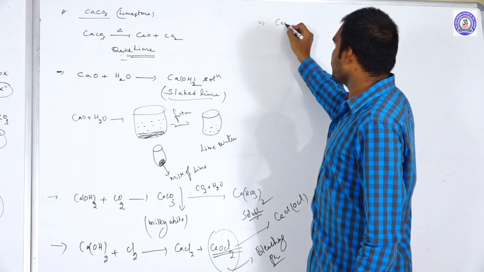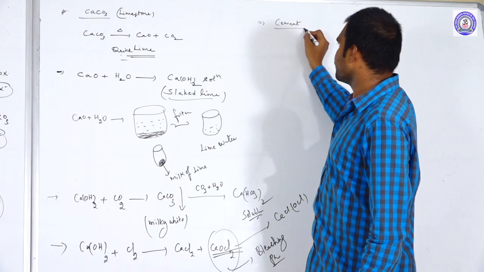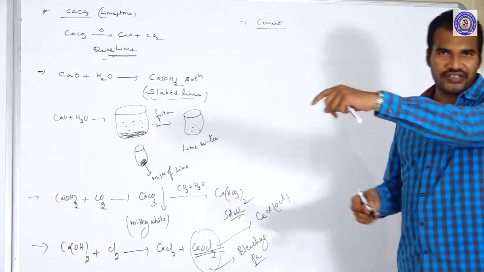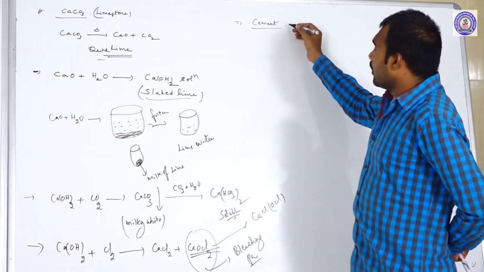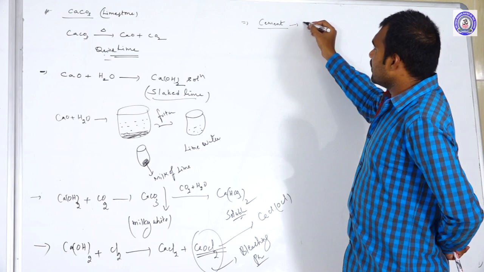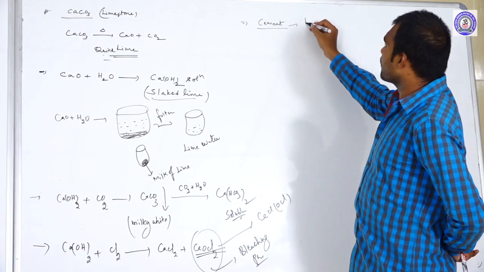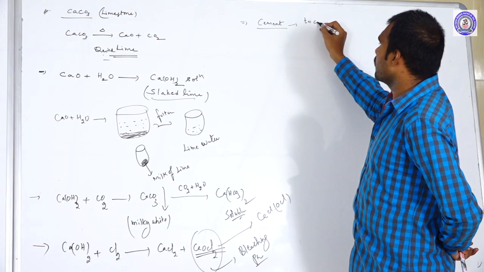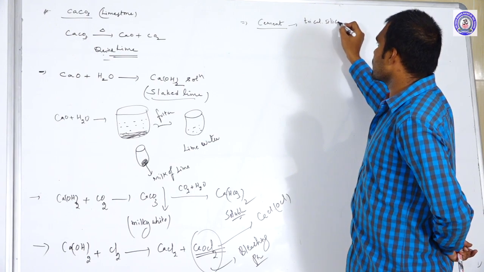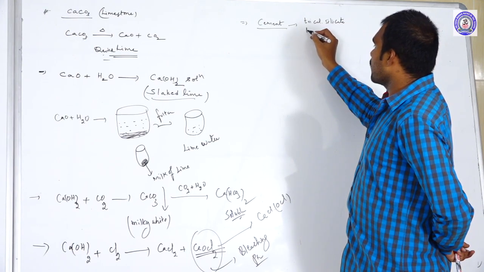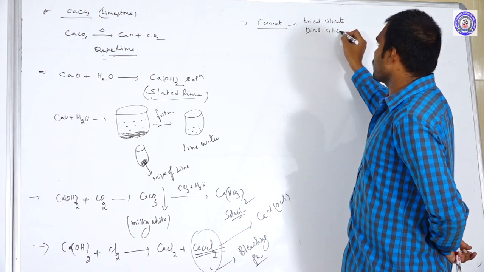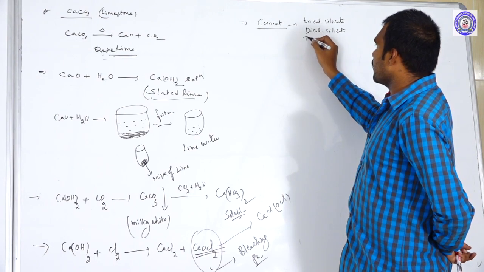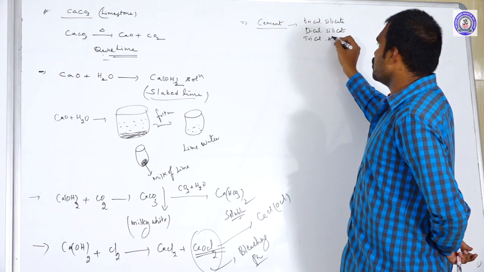Next one, cement. As we know, cement is a combination of tricalcium silicates, dicalcium silicates, and tricalcium aluminates.